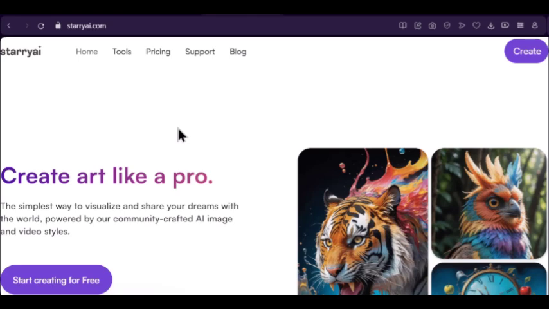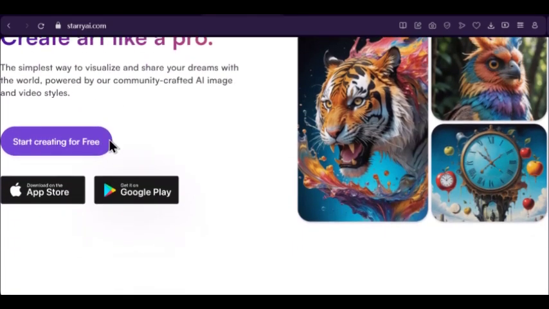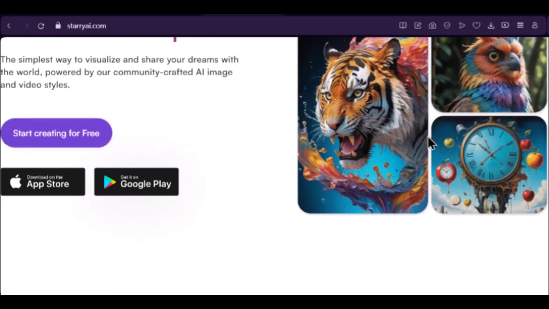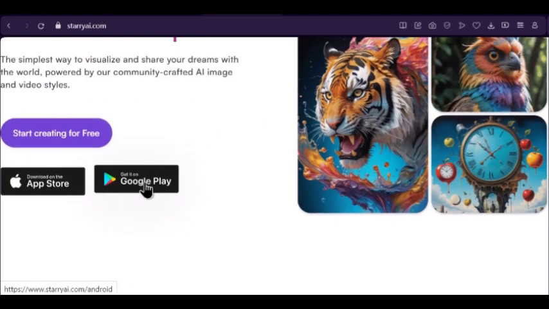You see, the simplest way to visualize and share your dreams with the world, powered by community-crafted AI image and video styles, is through Starry AI. You can start creating for free. You can see it's so beautiful. You can download it on the App Store or Google Play Store, depending on whether it's an iOS device or an Android device.